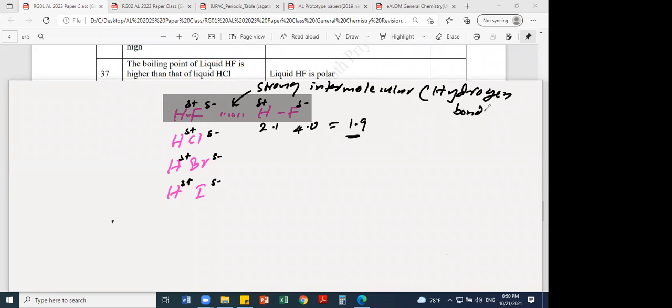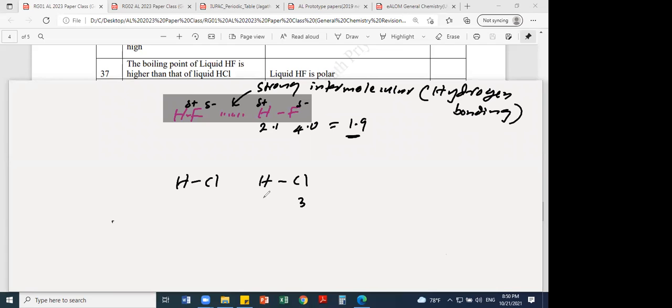Right. Anyway, don't worry. Actually, the reason is due to hydrogen bonding. But if you take HCl, the intermolecular force is not that strong, like in HF. So if you take HCl, it's 3 and 2.1.